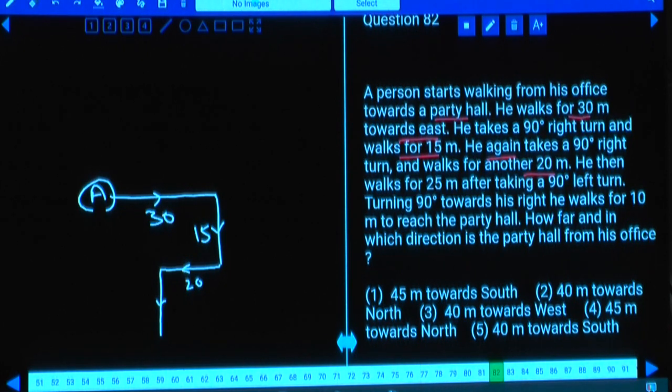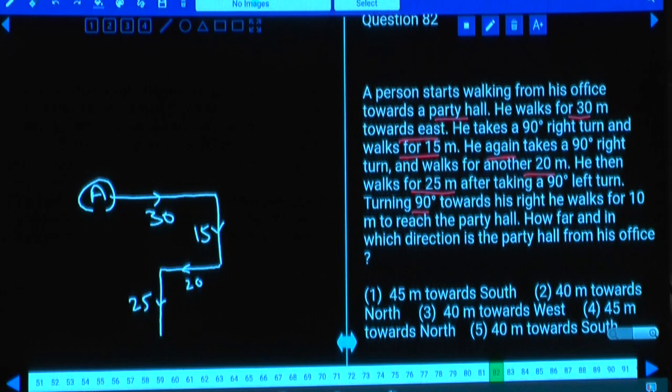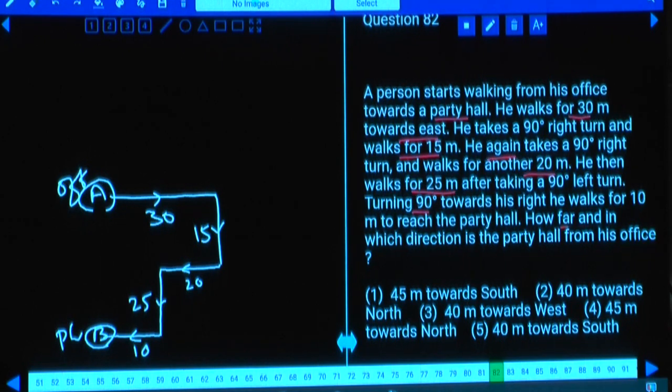And walks for another 20. Then he walks for 25 meters after taking a 90 degrees left turn. And turning 90 degrees towards his right, he walks for 10 more meters, and reaches the party hall. A is the office and B is the party hall. Then tell me what is the question here? How far and in which direction is the party hall from the office?